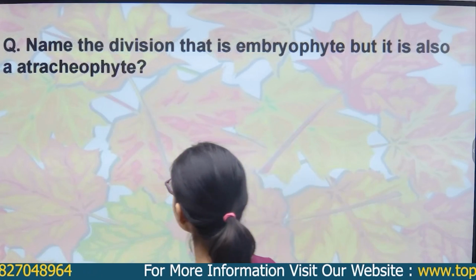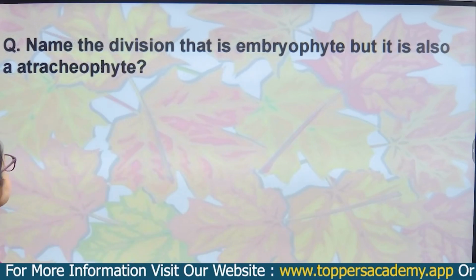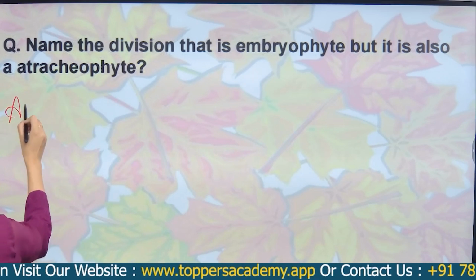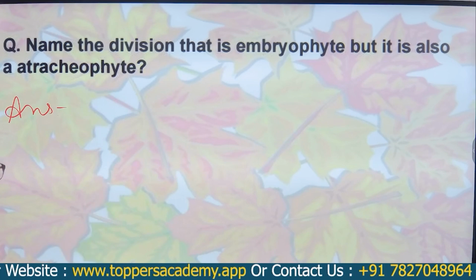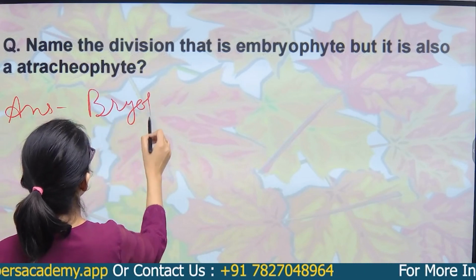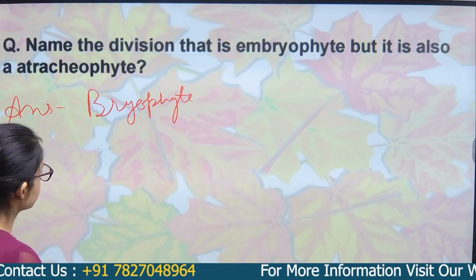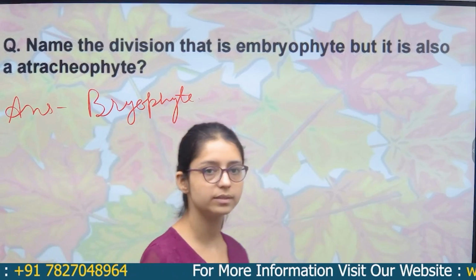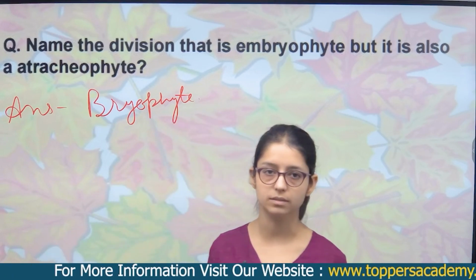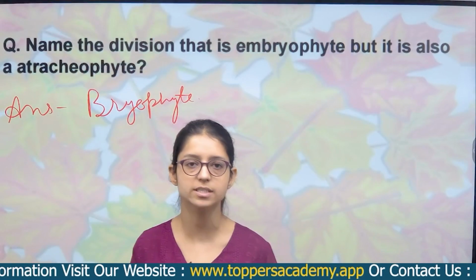So the next question is, name the division that is an embryophyte but is also an atracheophyte. We already read this thing. The answer will be bryophyte. Right? So we have done this session, the terminology and the natural system, four types of classification. Thank you everyone. I hope you liked this session. Thank you.